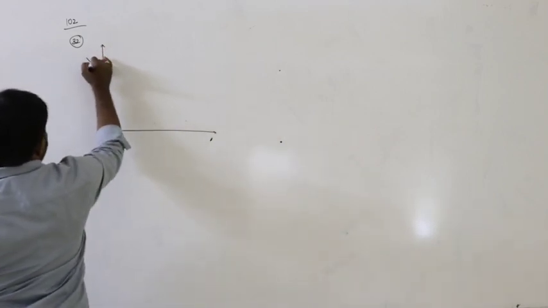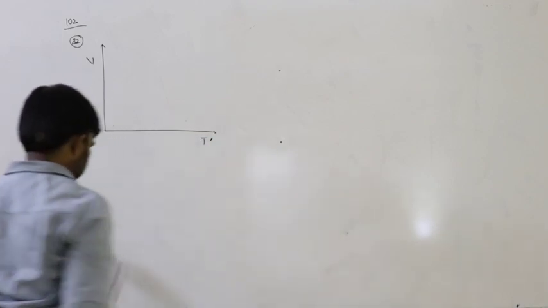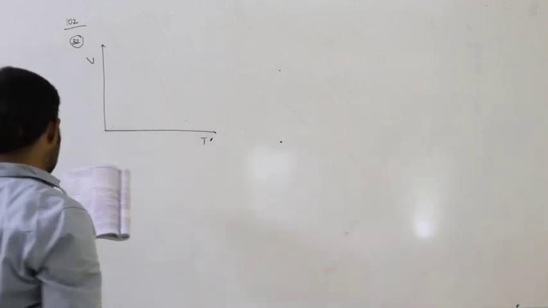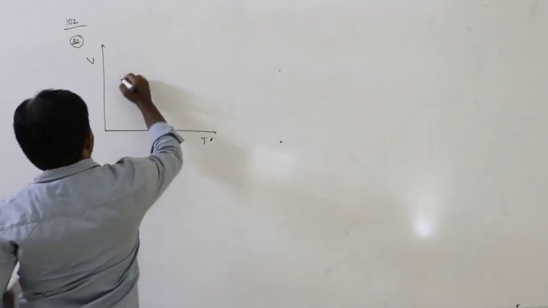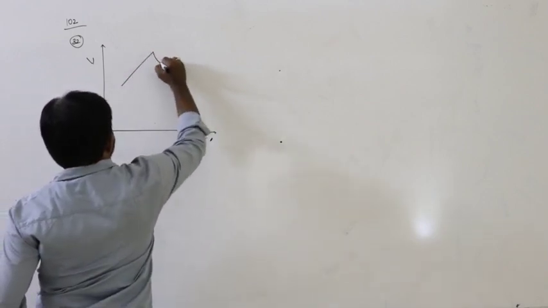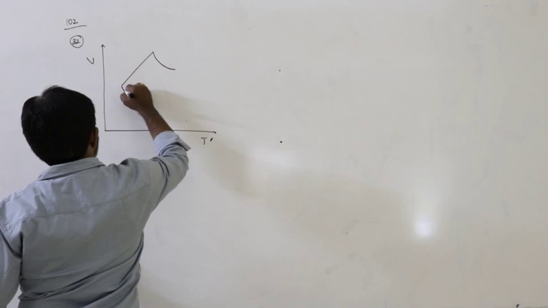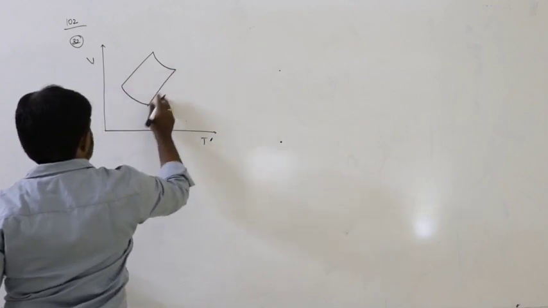So here the graph is between volume and temperature. The shape of the graph is given like this.